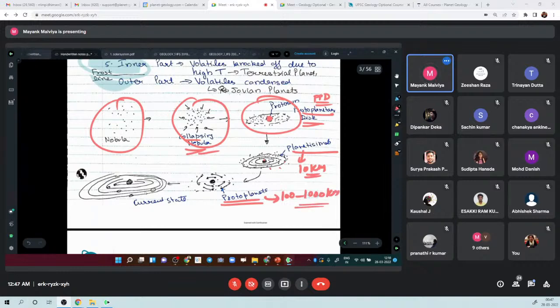And then these protoplanets have one special thing: they are big enough to attract other objects in the extraterrestrial environment, right? They are so big that they have huge gravity and they pull other objects and keep growing. Presently we have this picture: the Sun and 8 planets, right?